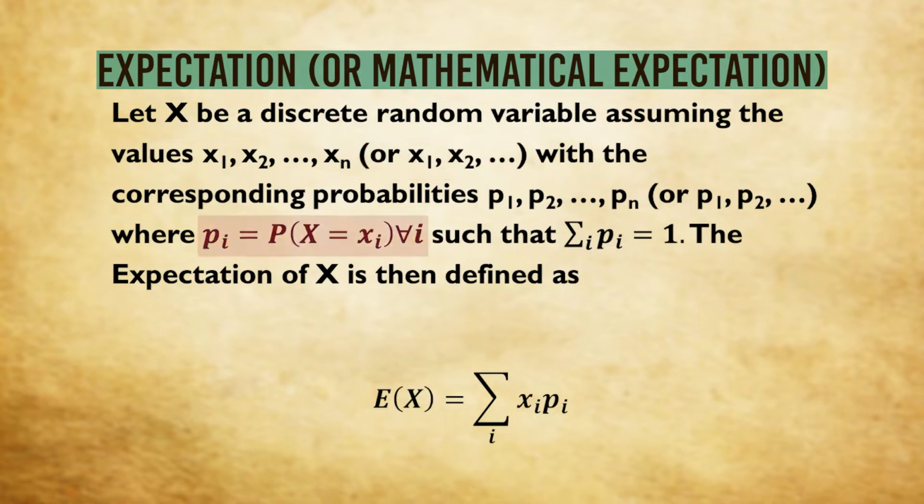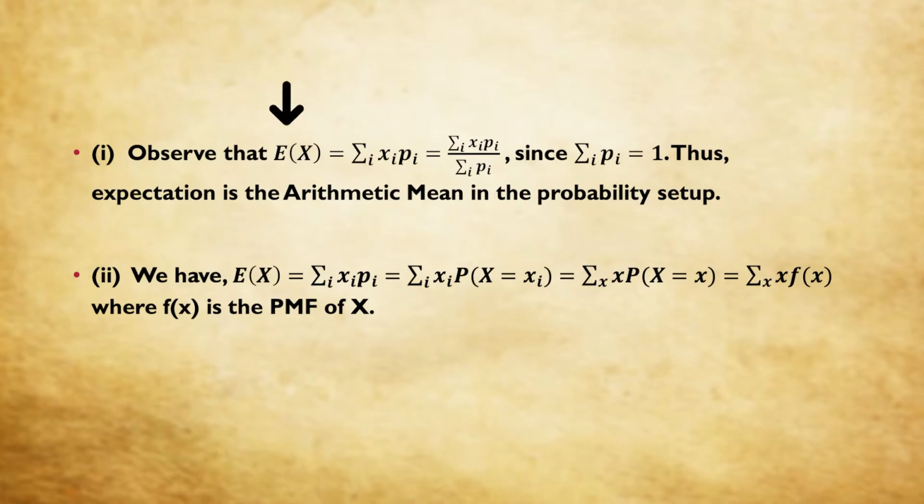Here we write pi is equal to probability X is equal to xi for all i, such that the total probability, that is summation over i of pi, is equal to 1. As you can see on your screen, expectation of X is equal to summation xi pi. Observe that summation xi pi can be written as summation xi pi divided by summation pi, because we know summation pi is equal to 1. Thus, expectation is nothing but the arithmetic mean in the probability setup.